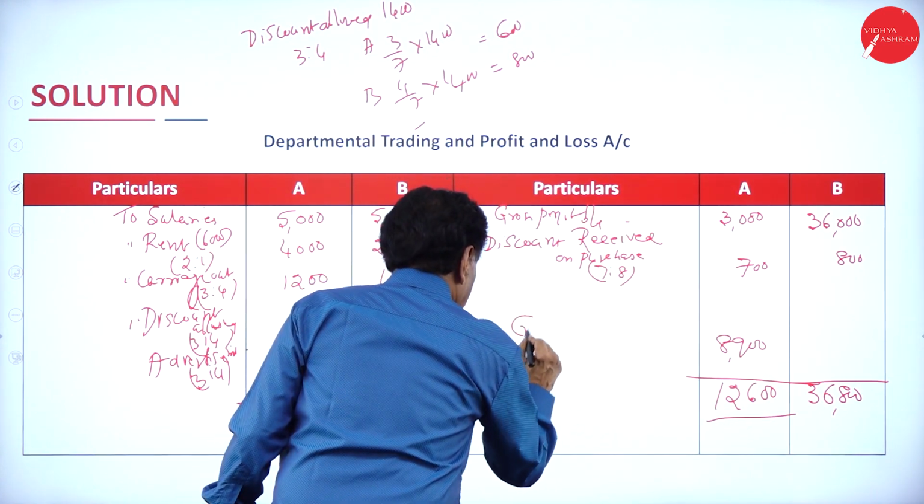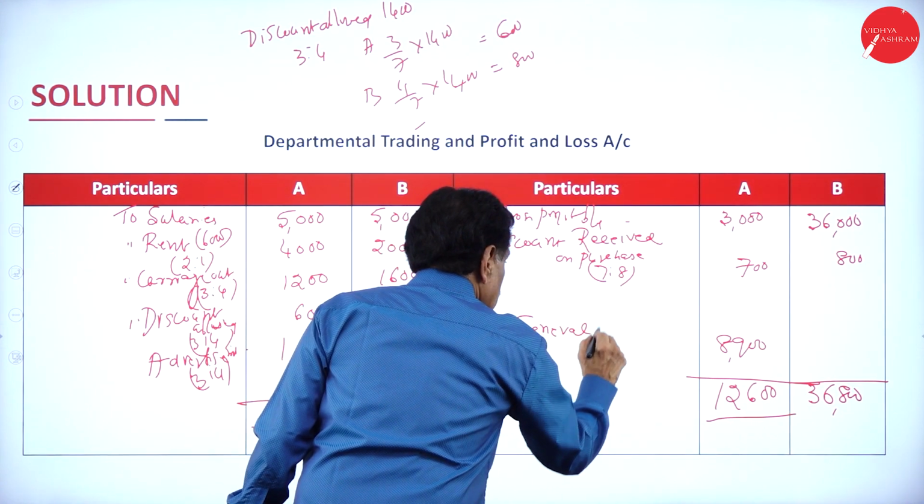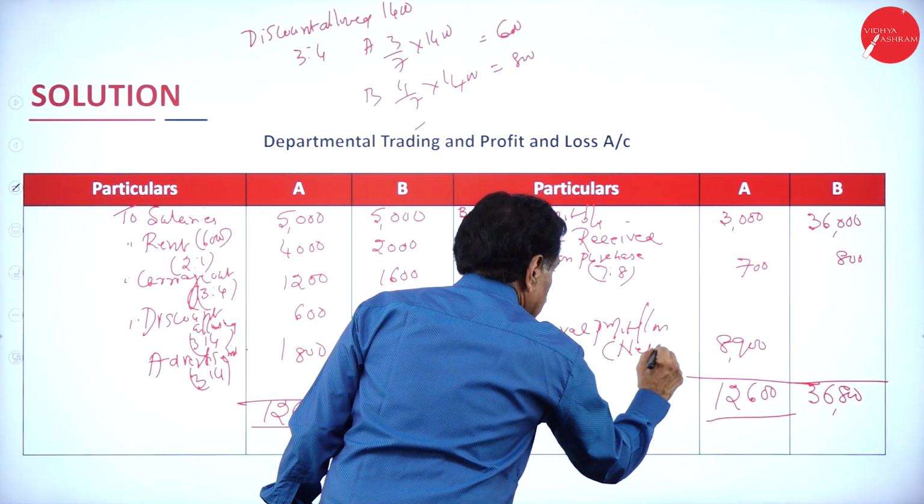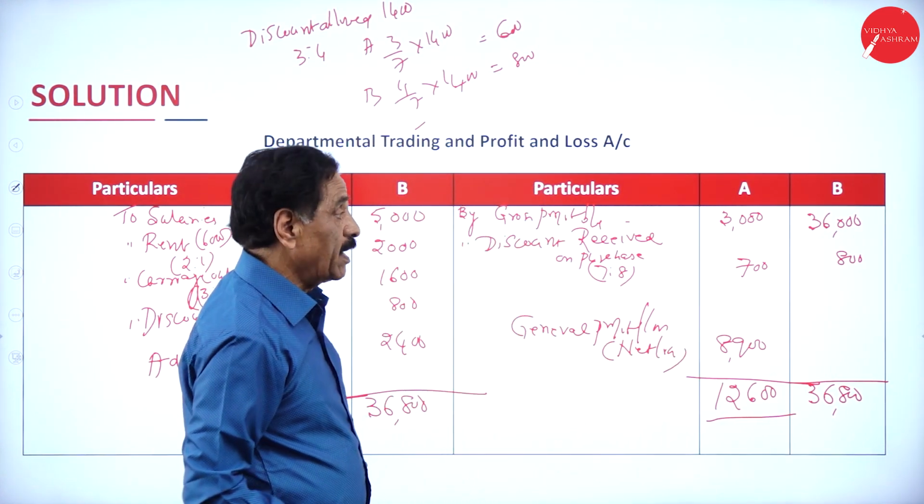By general profit and loss account, net loss. A department suffers the loss.